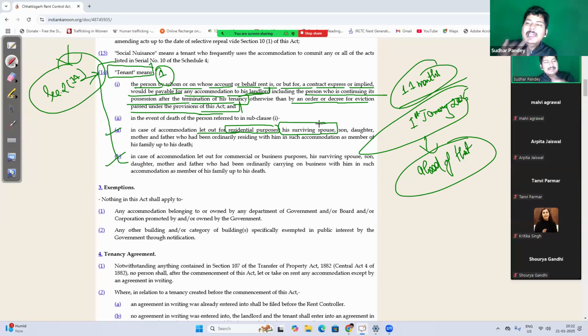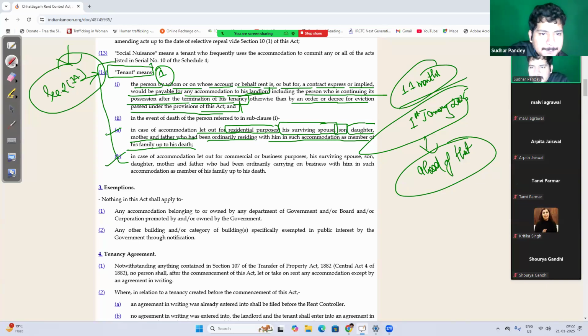So in case of death of my tenant, his wife, or if the tenant is a female, her husband. Ordinarily, son, daughter, mother and father who had been ordinarily residing with him in such accommodation as a member of his family up to his death.